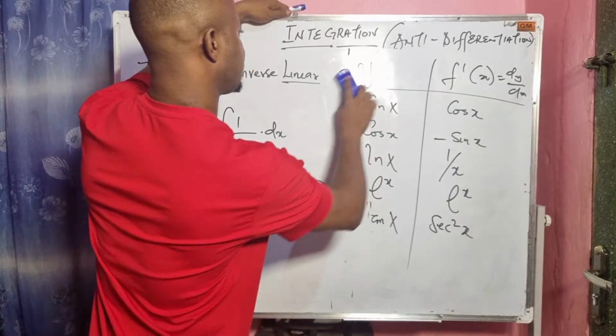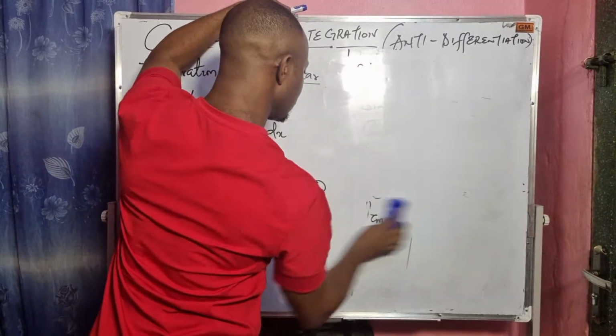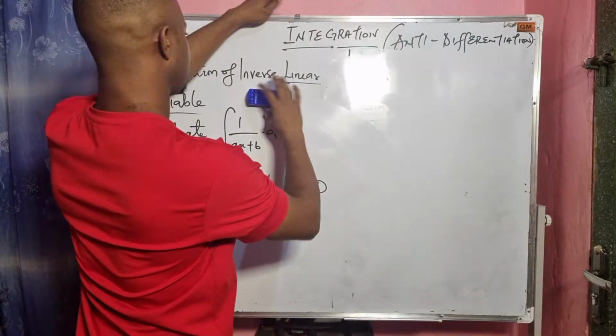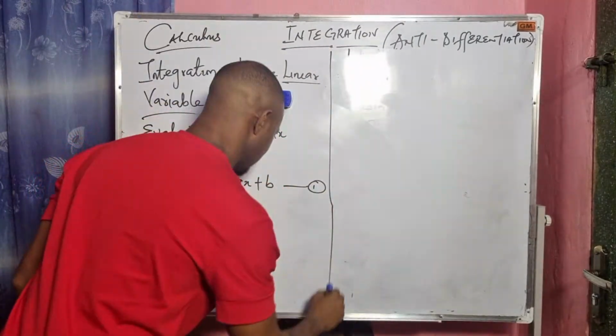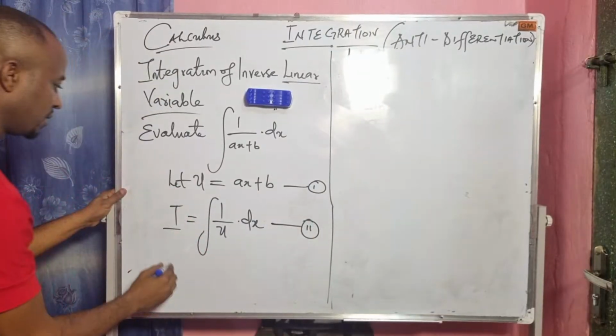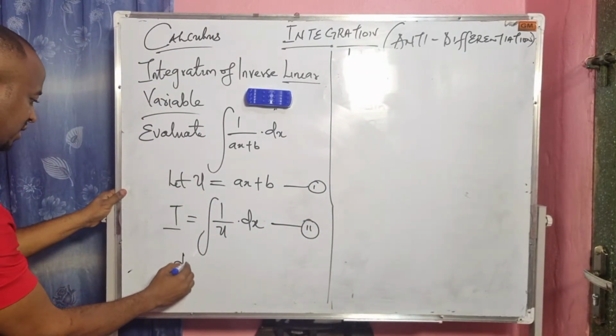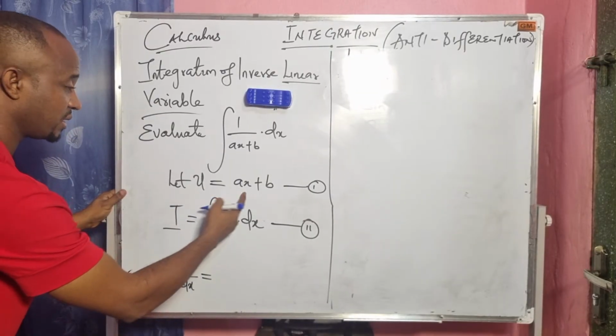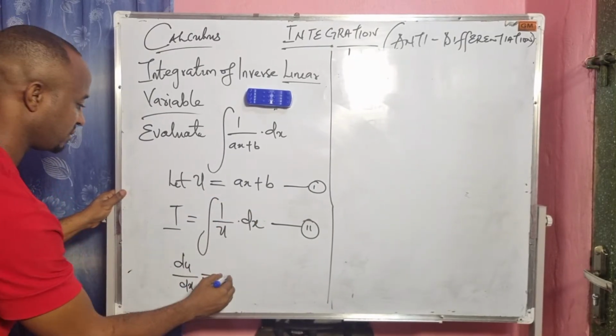All right, let's watch and see. So let's call this equation 2. I'm going to differentiate this now. I'll say du over dx. I've already explained how the result becomes a.